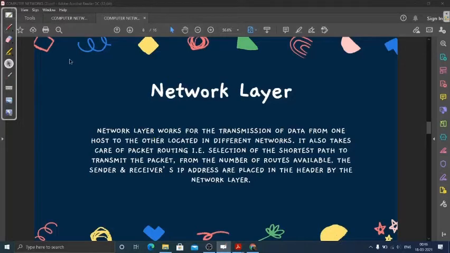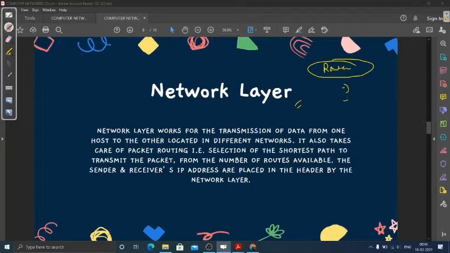Before going to the network layer, I hope you remember the router. In networking devices we have seen this device, and it is very important. The router basically works in the network layer. It is the main networking device working in the network layer. What were the features of the router?